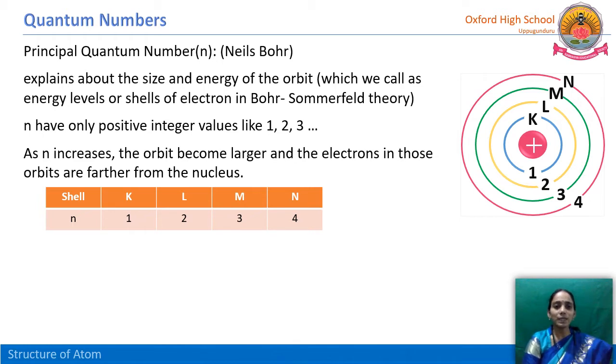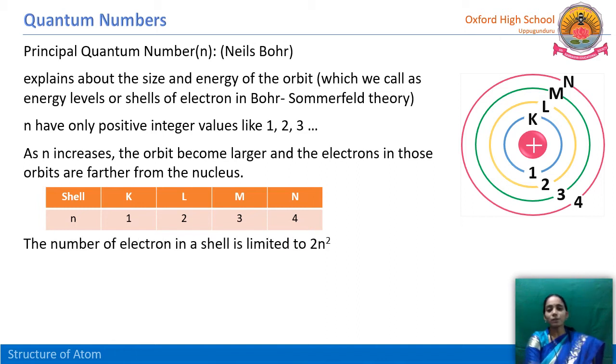The next one is energy. What about energy here? If n is equal to 1, that is the K shell. Energy is lower here. Compare with the next shell. What is the next shell? N equal to 2 means the L shell. In between K and L, K has lower energy and L has higher energy. Then compare with N: K has lower energy and N has higher energy. So the orbit which is near to the nucleus has lower energy. The orbits which are farther from the nucleus have higher energy.